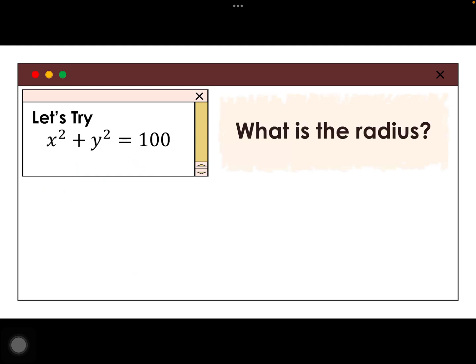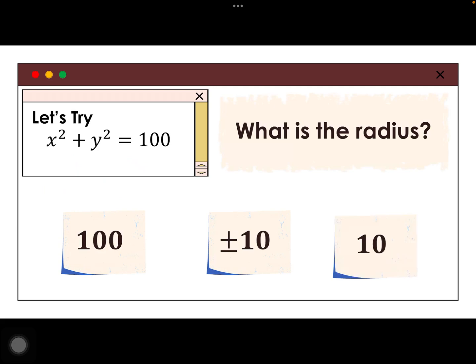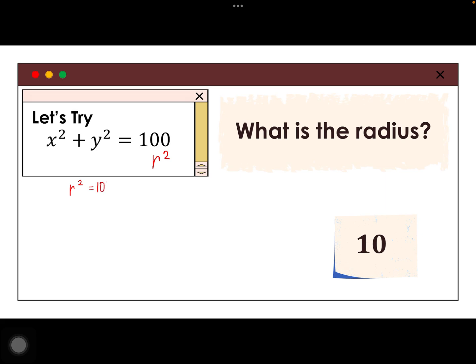Now, what is the radius? Is it 100? Positive, negative 10? Or 10? Remember, this is r squared. Paano kaya kukunin yung r? The correct answer is, ayan, positive 10 lang. Remember, r squared, equate mo lang yan sa 100, and to get our r, you have to simply get the square root of both sides.